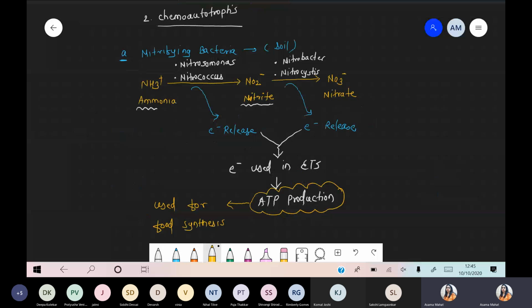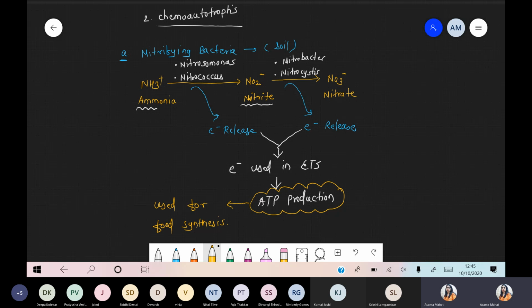Oxidation process हुआ, electron gets generated, nitrite converts into nitrate. फिर से oxidation reaction, electron gets generated. Whatever electron is released, all of it is picked up by the bacteria. Now one chain will run, that is the electron transport system. And you know very well, with the help of the electron transport system we can produce ATP. जो कुछ भी ATP बनेगा, that ATP is finally used for the production of food.